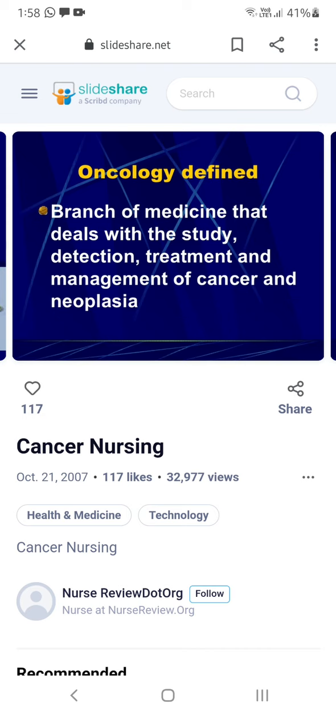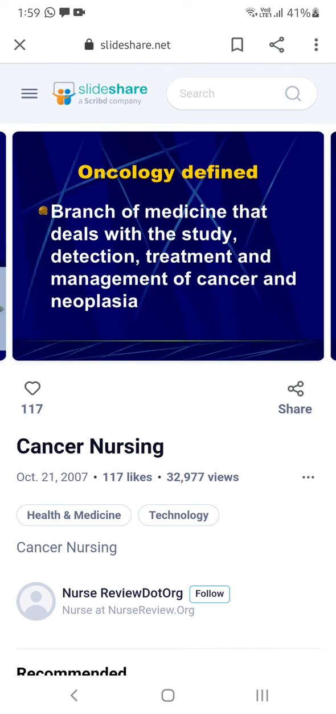Oncology is also one of the branches of medicine, like cardiology, pulmonology, rheumatology, ophthalmology. Oncology deals with the study, detection, as well as the treatment and management of cancer and also neoplasias. That means any cancer related things.